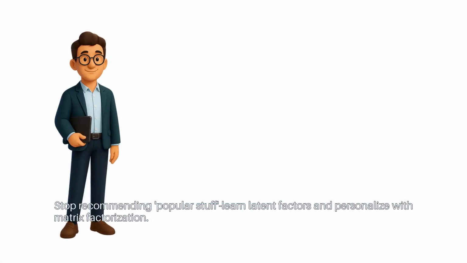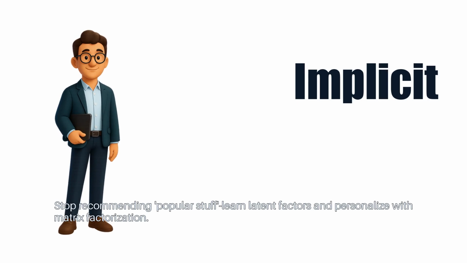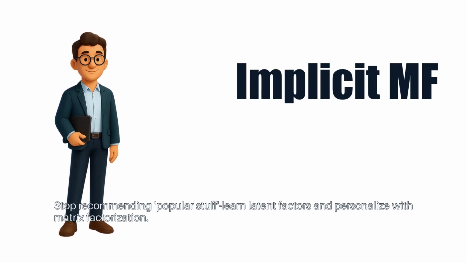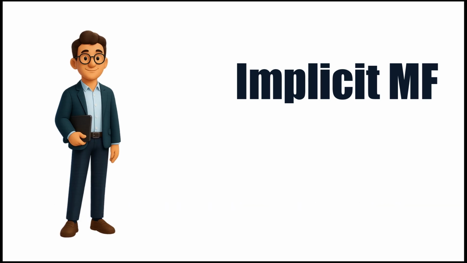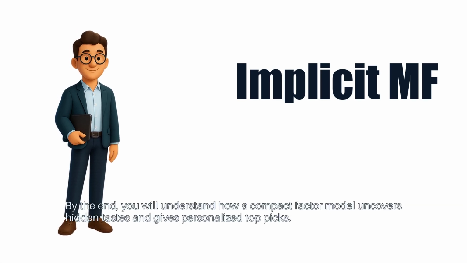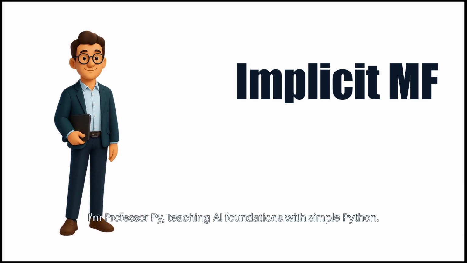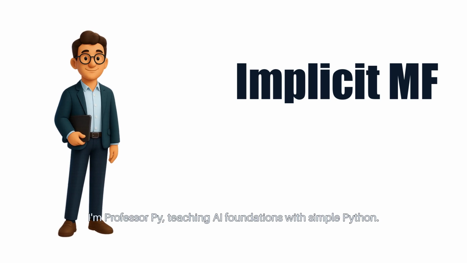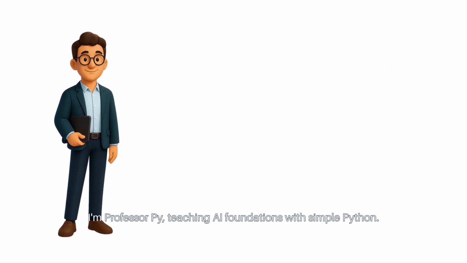Stop recommending popular stuff. Learn latent factors and personalize with matrix factorization. By the end, you will understand how a compact factor model uncovers hidden tastes and gives personalized top picks. I'm Professor Pi, teaching AI foundations with simple Python.